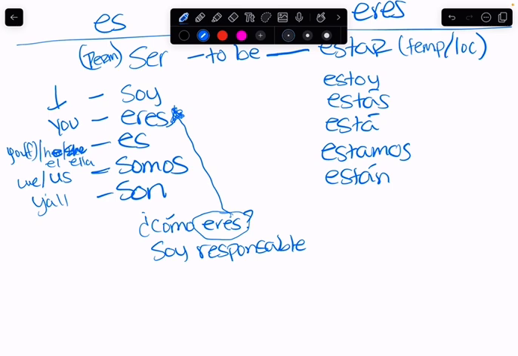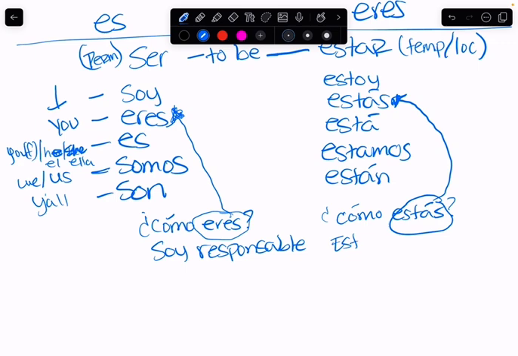So if I ask, ¿Cómo estás? Estás deals with how you're doing right now. So you can say, estoy bien, but if you're saying, I'm good right now. But if you go out and then you stub your toe, you're immediately going to change into a bad mood.